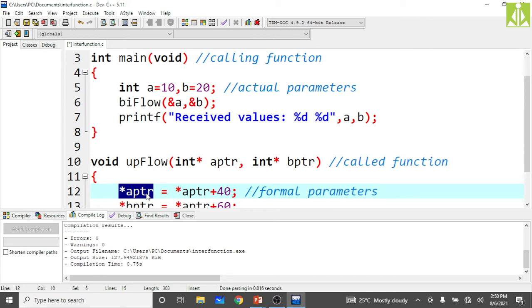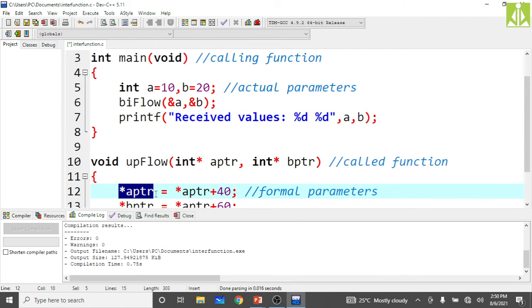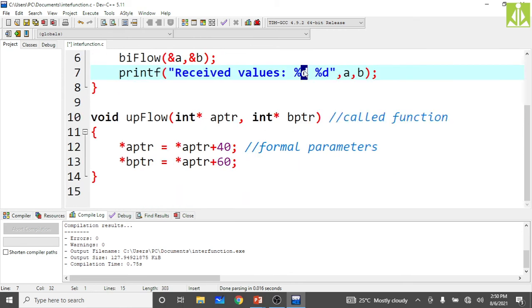So inside A only we are keeping that value, and when you print the value of A over here, instead of getting 10, you will see the recent modification, that is 50. The recent modification is 50, so that 50 you will see over here. So we are sending back the data to the calling function. From the called function we are sending back data to the calling function.